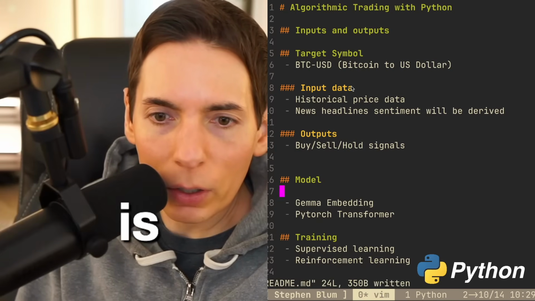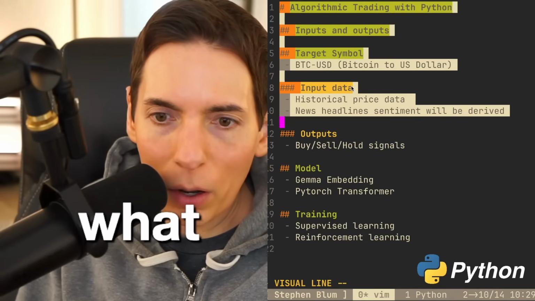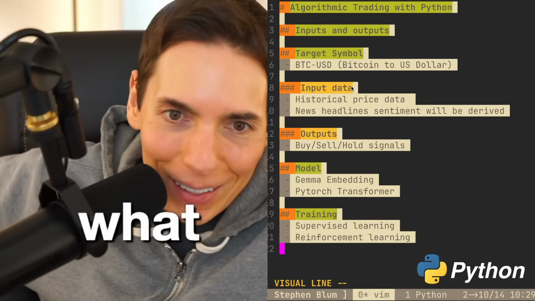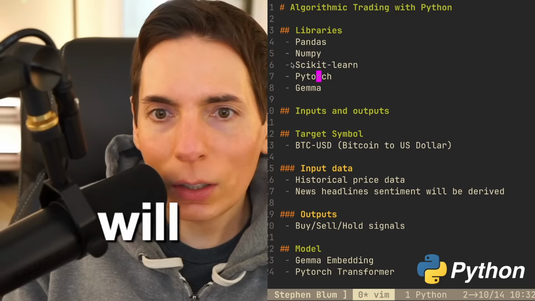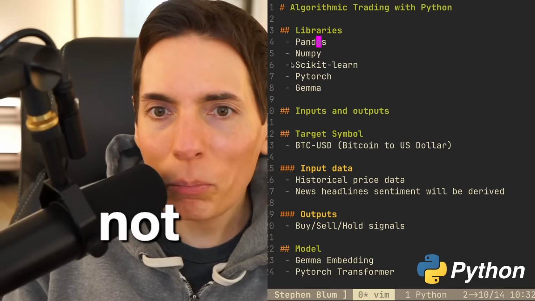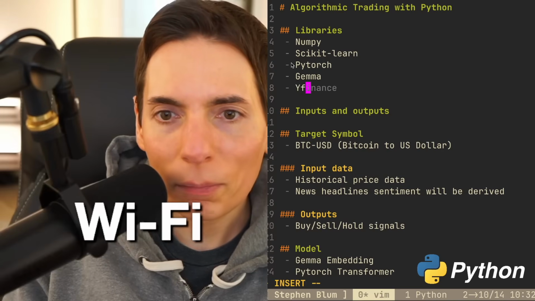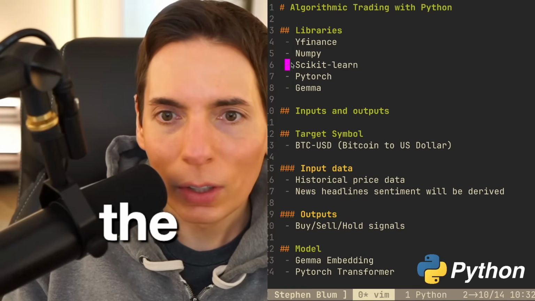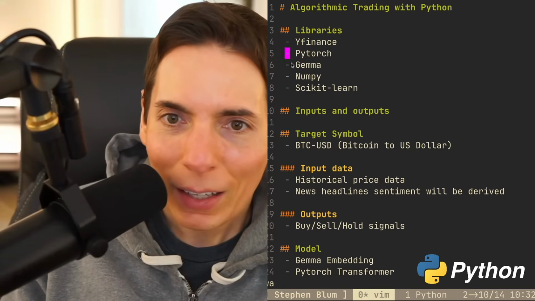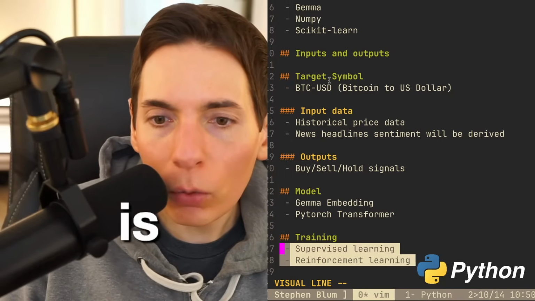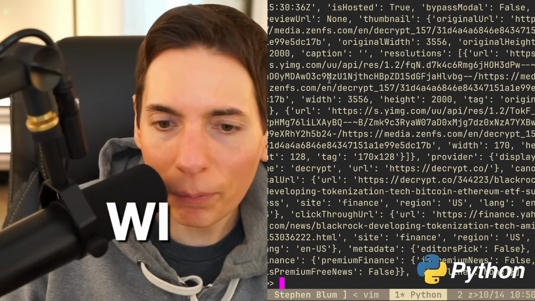So this is what we're looking at here. I think we've just defined what our model is going to look like and what our data looks like here on the screen. I think we did it, already within 10 minutes. We'll be using Gemma, probably NumPy, maybe not Pandas, maybe scikit-learn, and then we will be using YFinance. There we go for the data source. PyTorch, Gemma, and YFinance. Those are the libraries we'll be using for our model. To get the market data to train our model, we'll be using YFinance, which is a Python library that I actually have here.